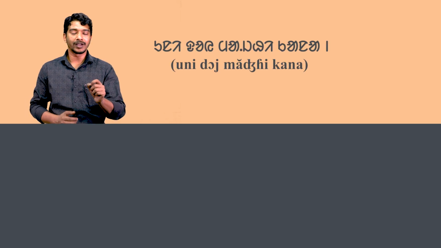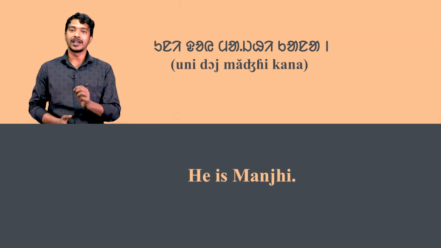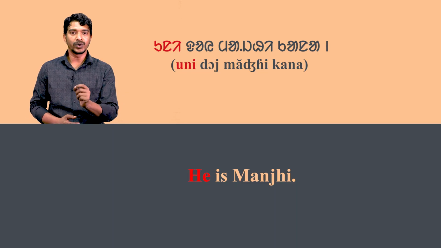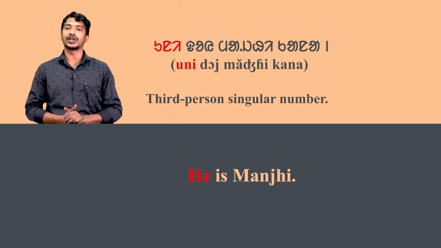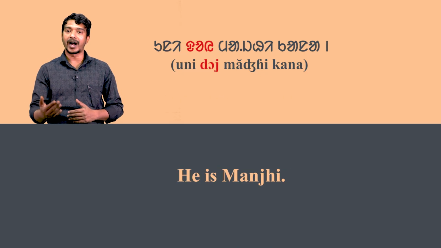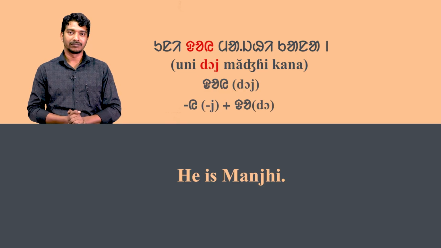Now go through the fourth sentence for further discussion. Uni do y majhi kana means he is majhi. Here uni means he. It is the third person singular number. Doi, the word is formed by adding i to the particle do.